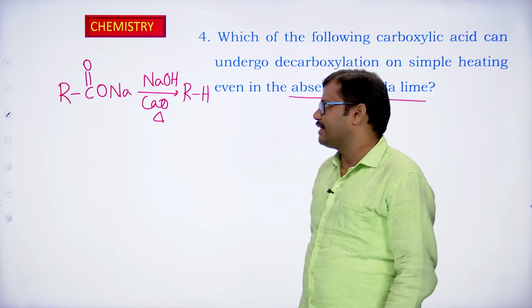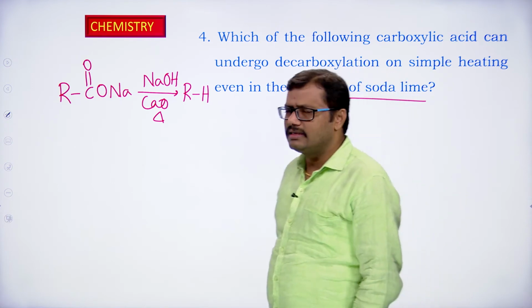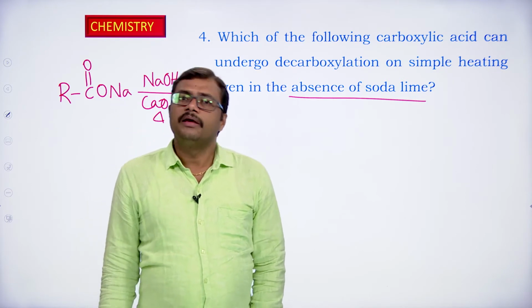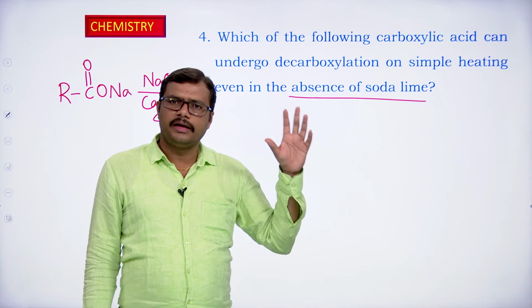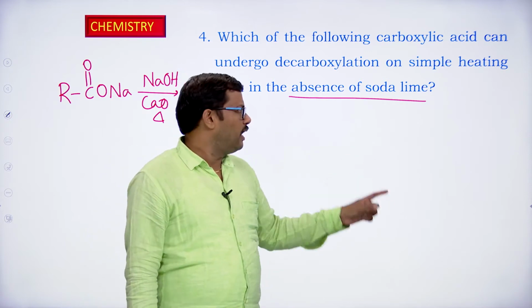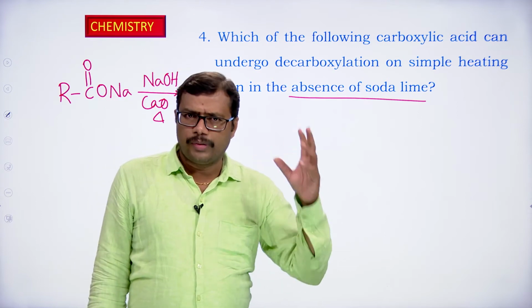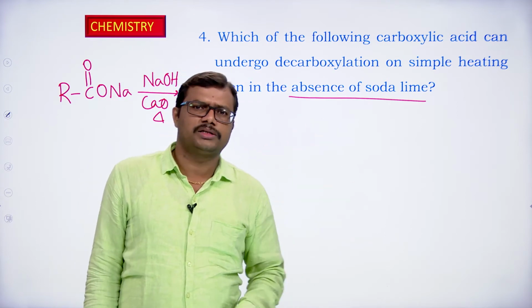Which carboxylic acid will undergo this kind of reaction? The carboxylic acids in which an electron withdrawing group is present at the alpha carbon atom, in that case the decarboxylation process takes place under heating conditions only, no need of adding soda lime. So the presence of an electron withdrawing group at the alpha position of the carboxylic acid.